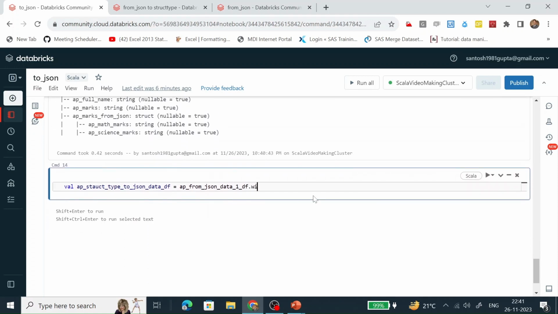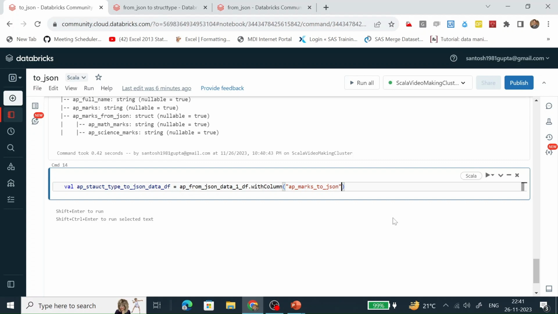This is the data frame. Let's create one column with the help of a withColumn function. Name it AP marks to JSON.